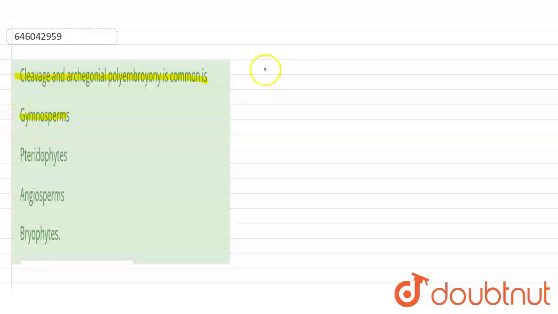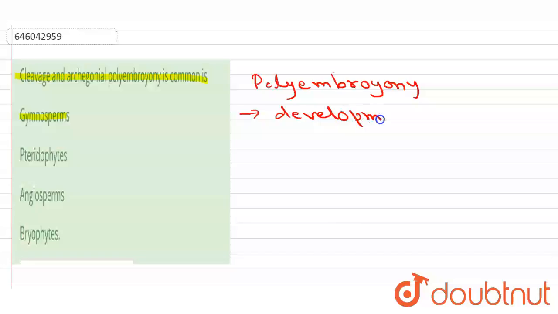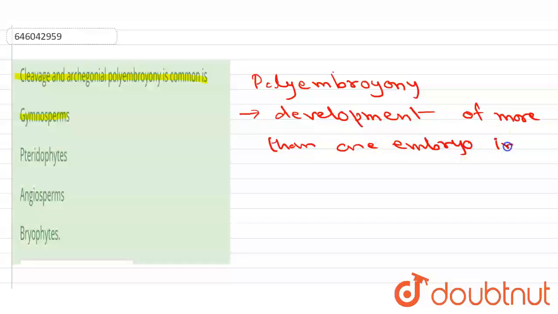So what is polyembryony? Polyembryony is the development of more than one embryo in one ovule, seed, or fertilized ovum.